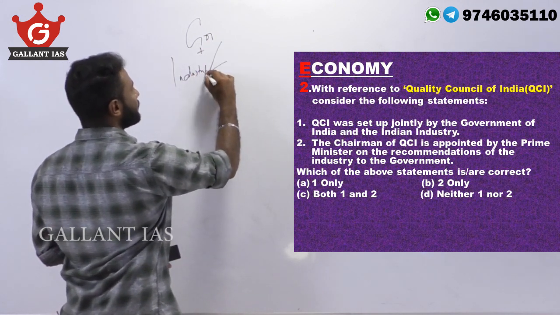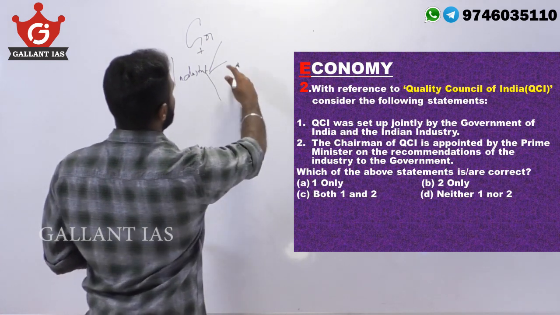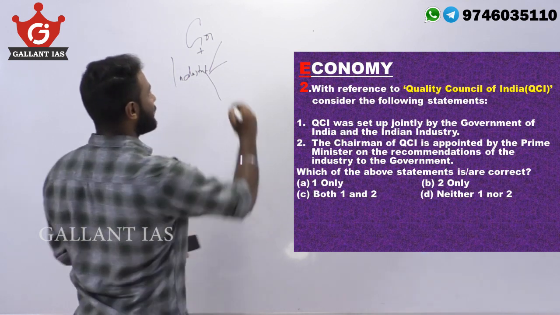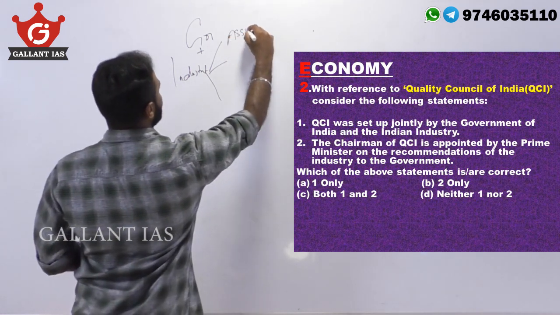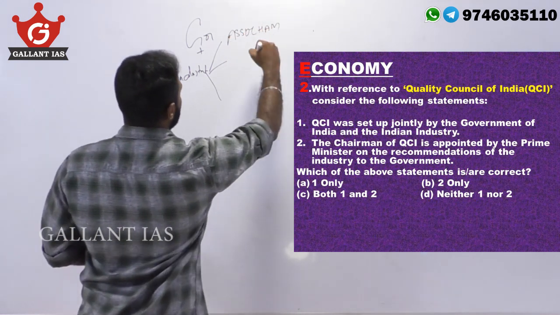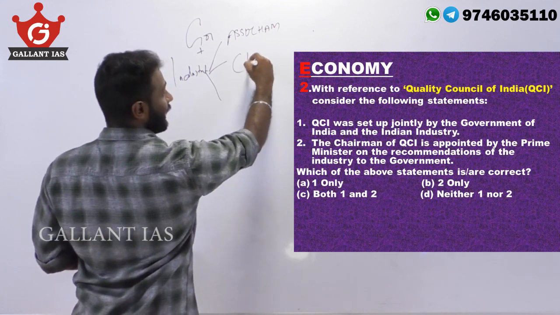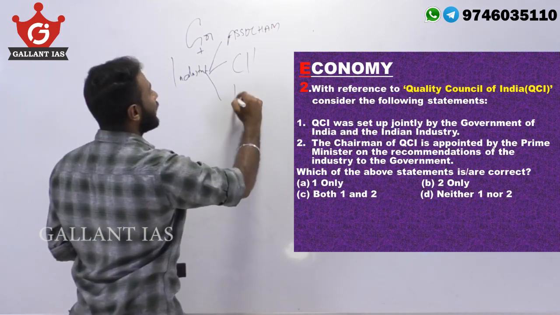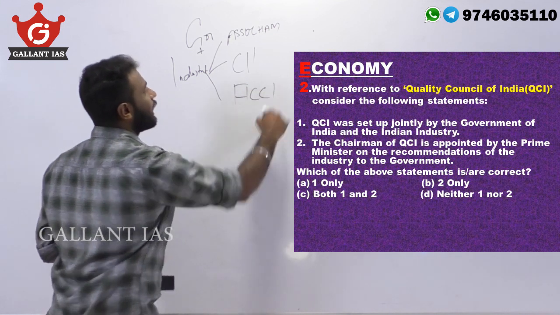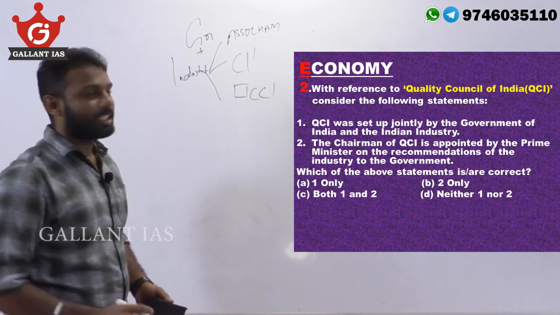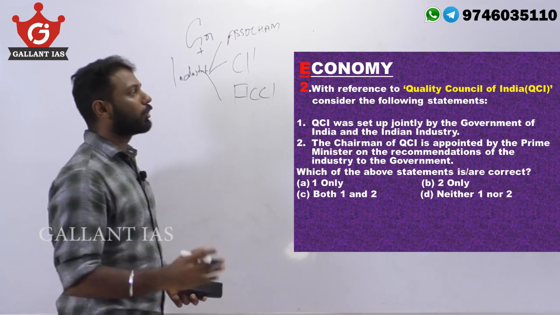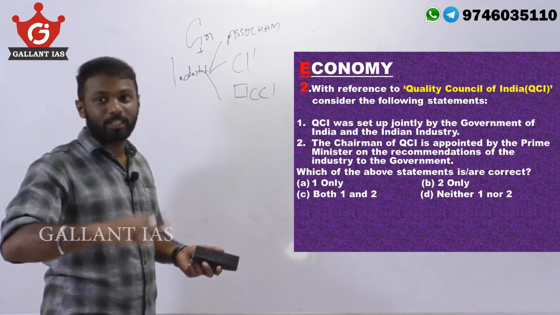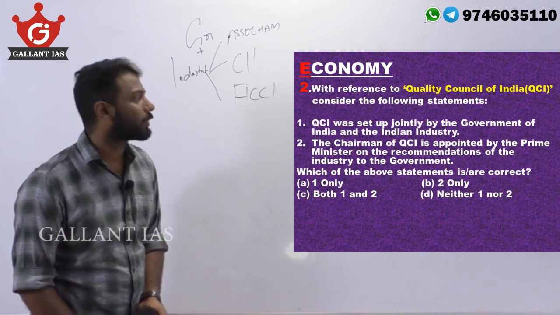Industries represented by the Associated Chambers of Commerce and Industry of India, that is ASSOCHAM, and Confederation of Indian Industry, that is CII, and Federation of Indian Chambers of Commerce and Industry, that is FICCI. These three industry representatives along with the Government of India formed the Quality Council of India to promote quality and to establish the accreditation structure in India.